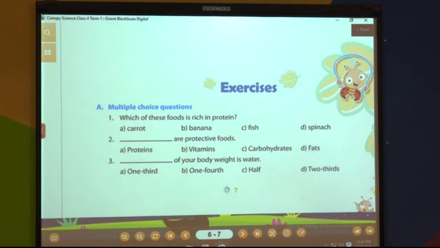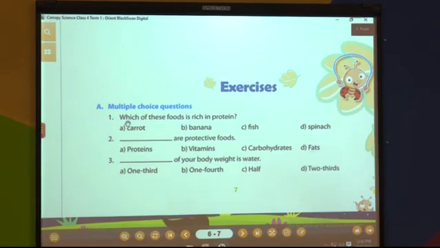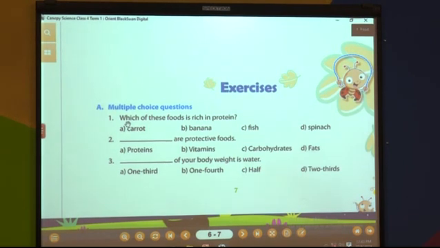Now, we will see the first question A, multiple choice question. Everybody should keep their finger below the question which we are reading. So, we are reading now the first question. Everybody should read along with me.